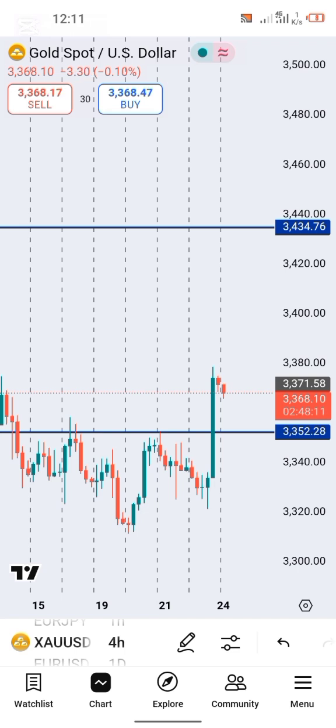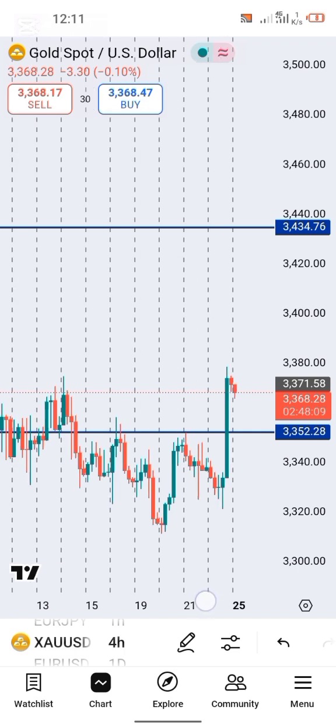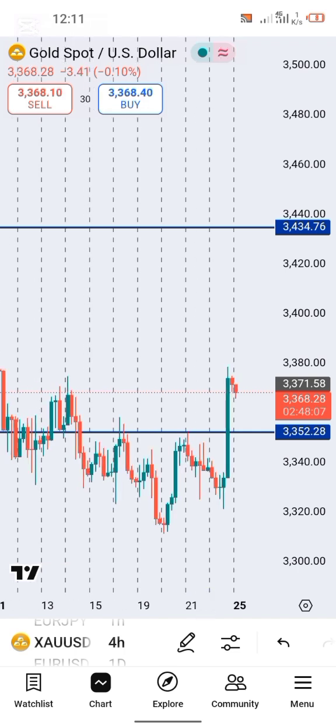All right, now this is my outlook on XAUUSD. I'm pretty sure you guys caught it. We are looking to take more buys on XAUUSD this week.